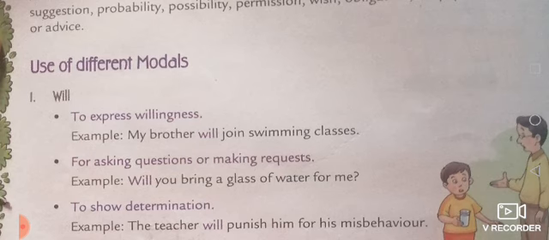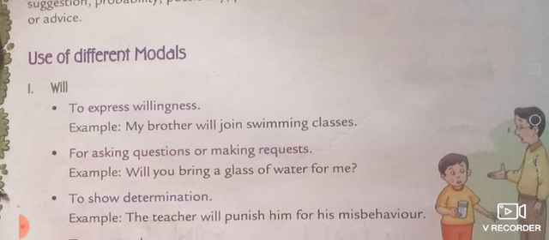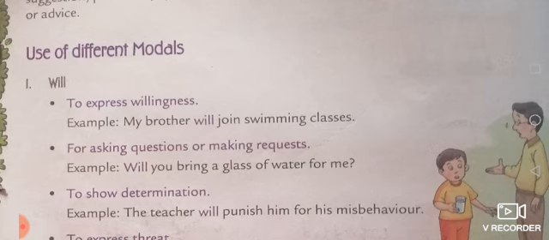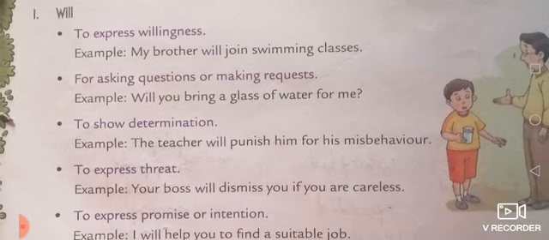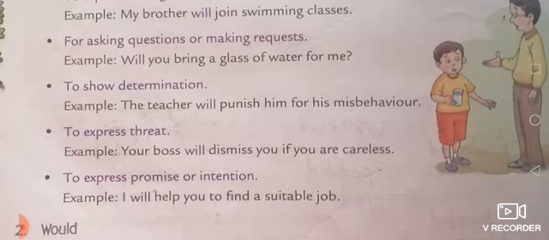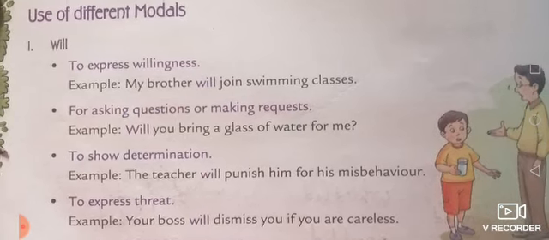So first, the modal is will. Where can we use will? Will is also the main verb we use in the future tense, but it is also a form of modals. To express willingness, we use will, as in: my brother will join the swimming class. For asking questions, for showing determination, for a threat, and for permission also we use will.